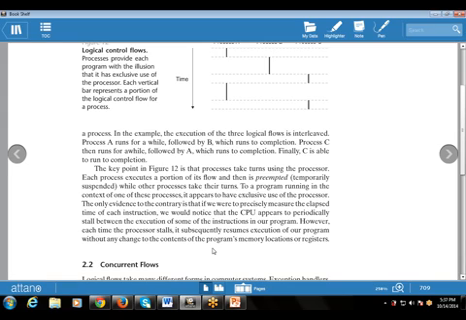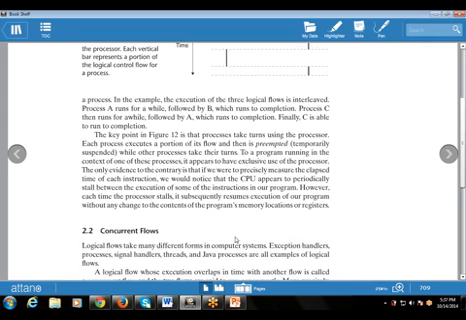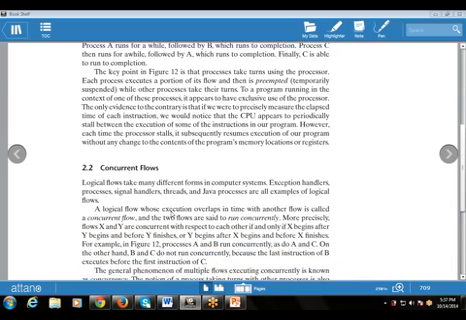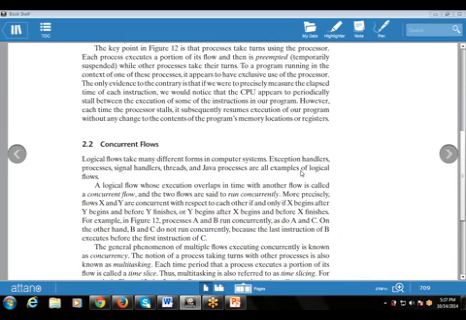Then the next part is concurrent flows. Till now we have studied the logical control flow, that is the category of processes and how the CPU handles the processes. Next is the concurrent flow, that is what the concurrent flow is and how it is used. This says the logical flow takes many more forms in computer systems. Exception handlers, processes, signal handlers, threads, and Java processes are all examples of the logical flow.